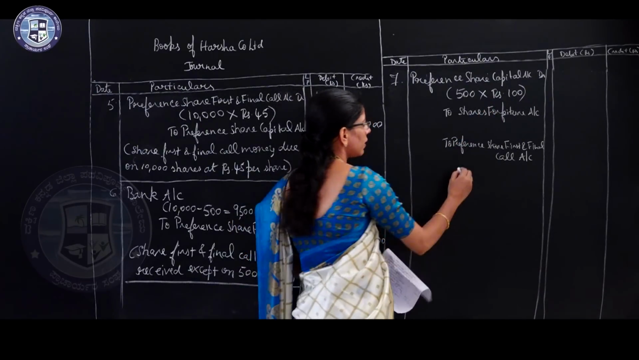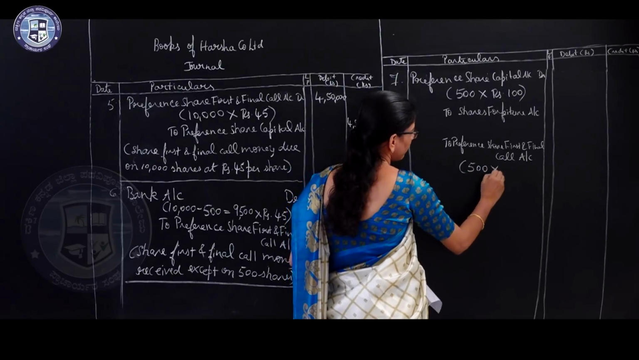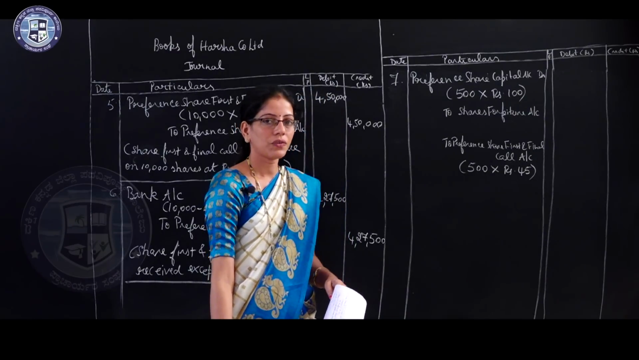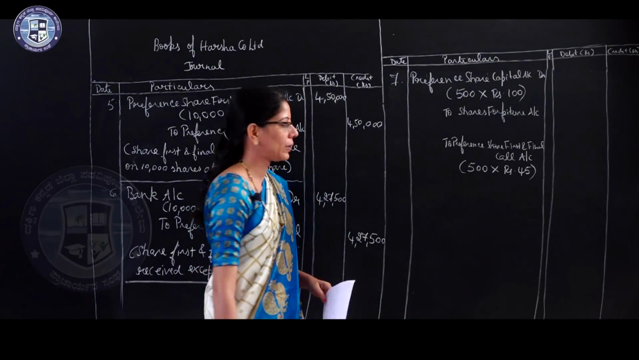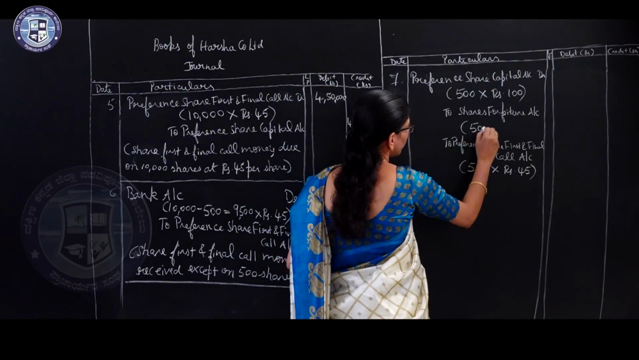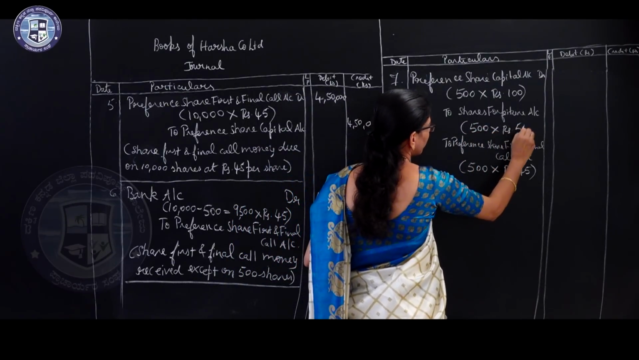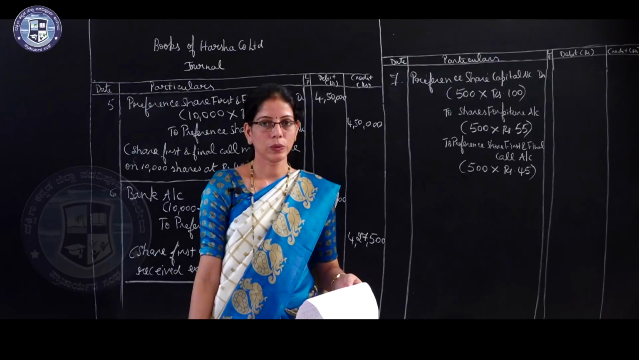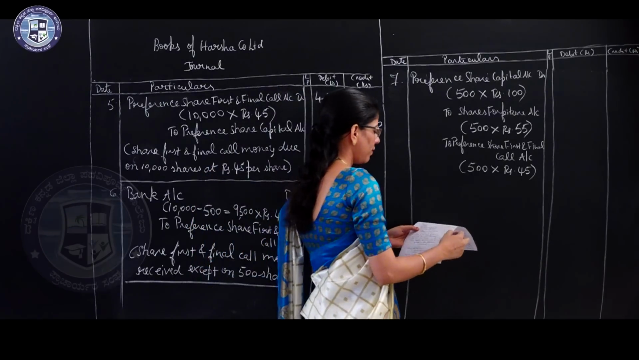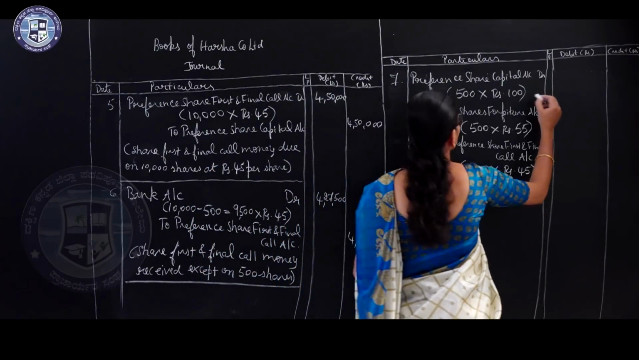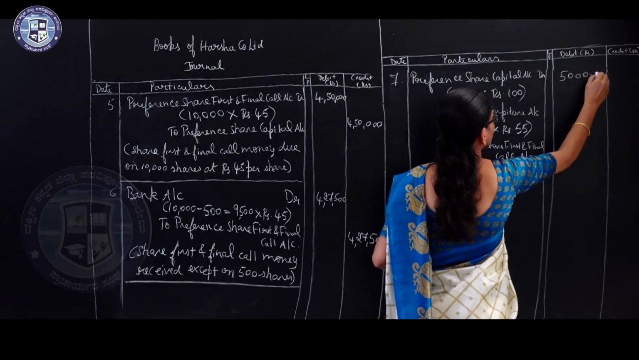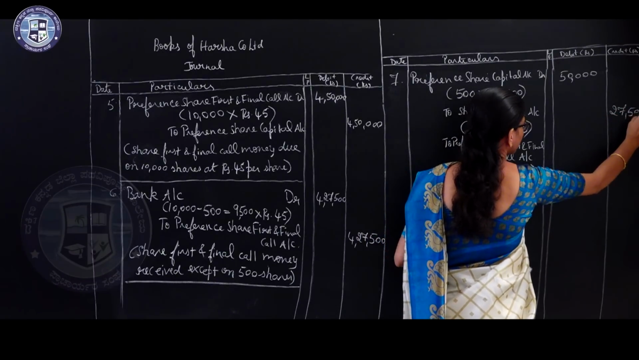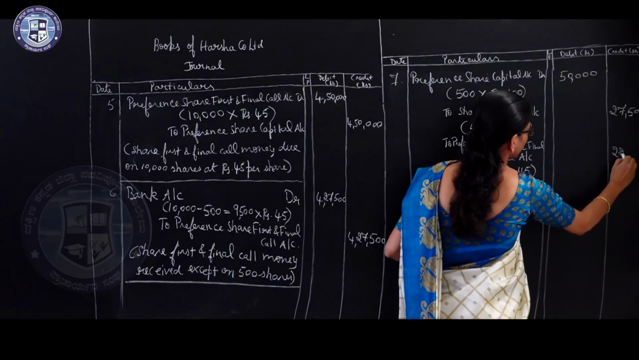So here, on 500 shares first and final call money was not received. Out of 100 rupees the company did not receive 45 rupees, but it received 500 into rupees 55. Okay, 100 minus 45, 55 already received by the company. Now write the values: 50,000, 27,500 and 22,500.